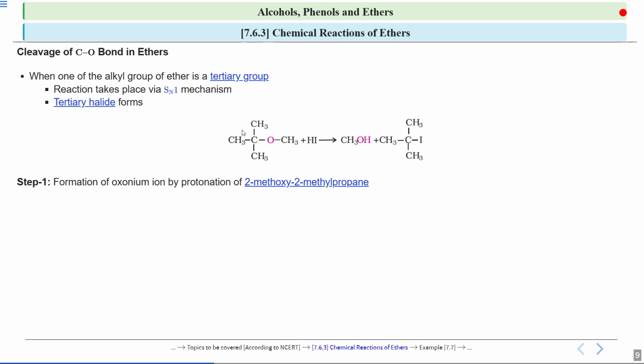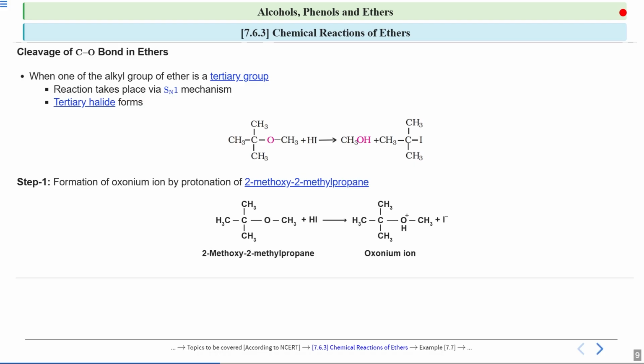If you look over here students, you have 2 possibilities. When your iodide ion attacks this particular compound, either this bond can be broken or this bond can be broken, look at the screen. So you have 2 possibilities. Now we will see by the mechanism which bond is getting cleaved.